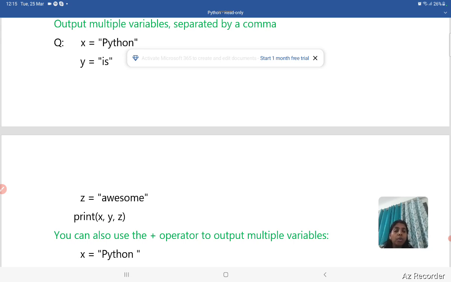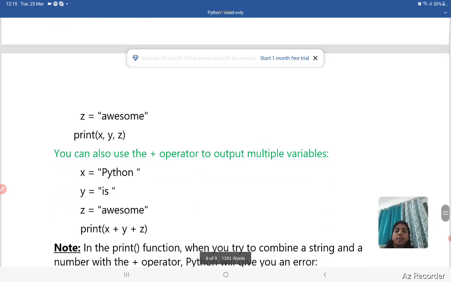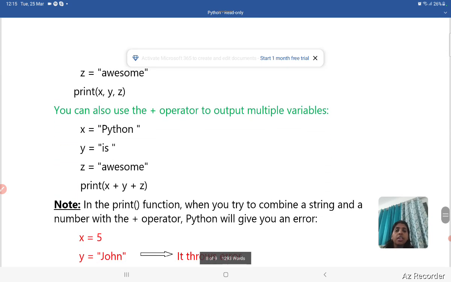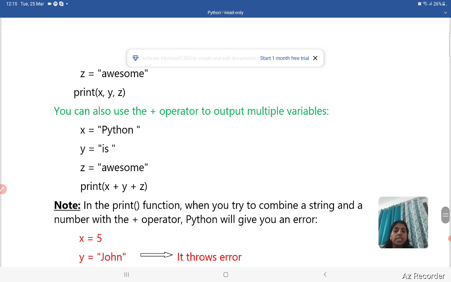name without any double quote or single quote. Always write your variable name without any double quote or single quote. Next, you can also use the plus operator to output multiple variables. Means if there is Python, the string type value, string means collection of characters. So x holds the value Python and y is and z is awesome. So if I write here print x plus y plus z, then we get the result that Python is awesome.